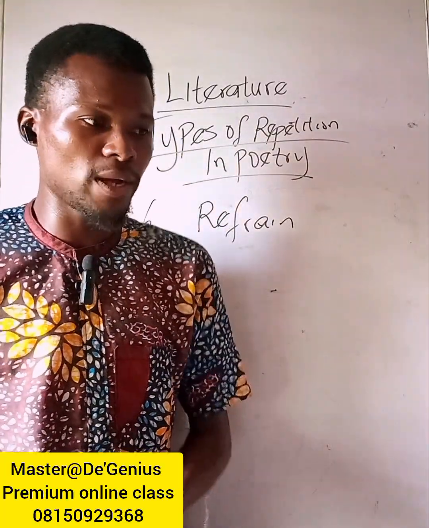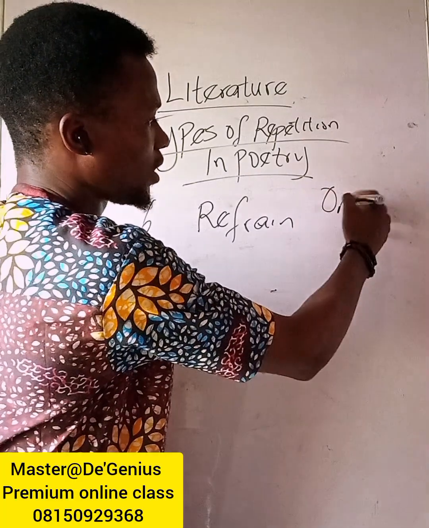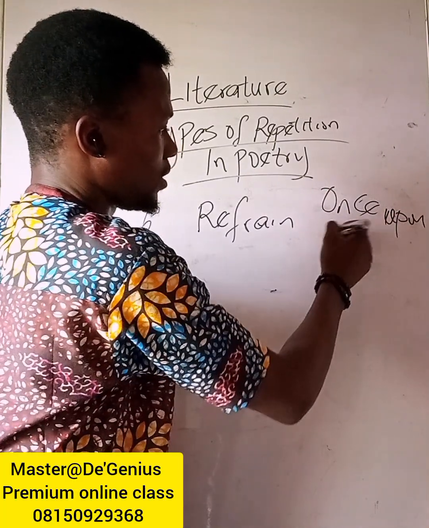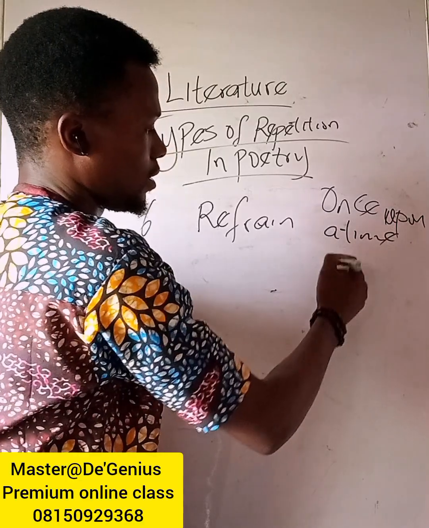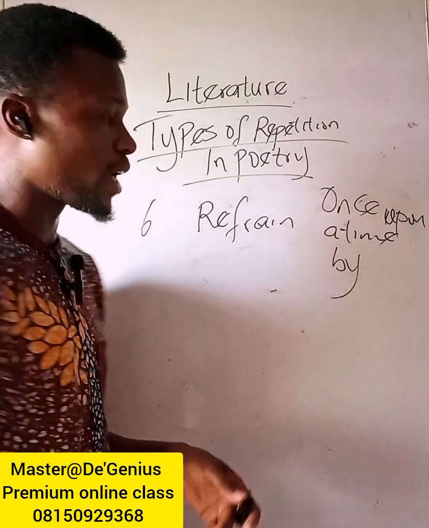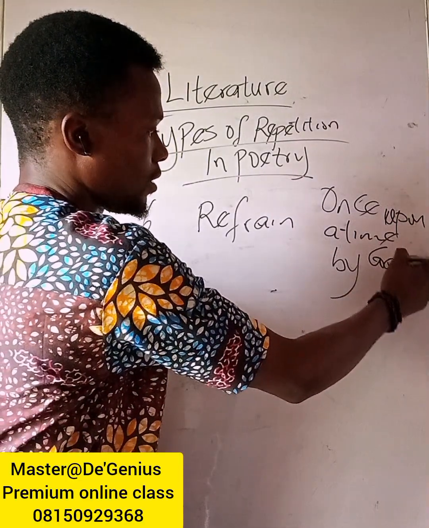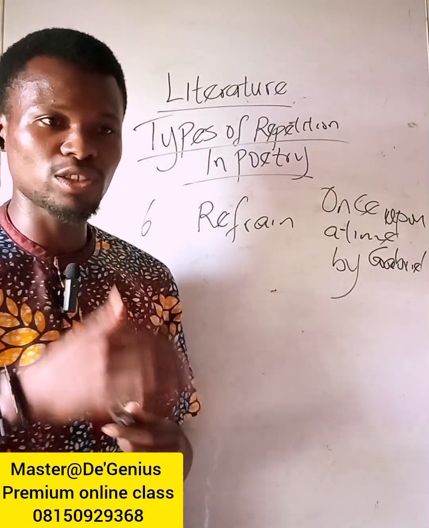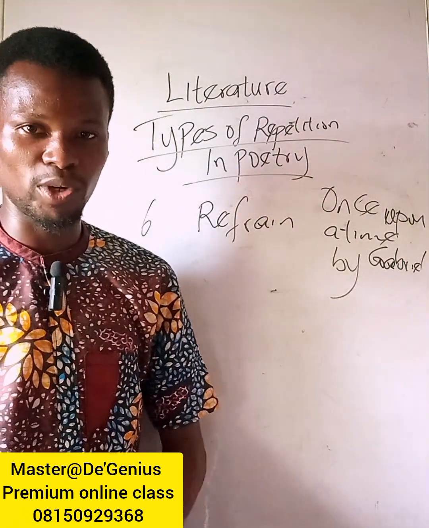I'll give you a typical example. In a poem called Once Upon a Time by Gabriel Okara, you see, at interval, there was repetition of once upon a time, once upon a time.